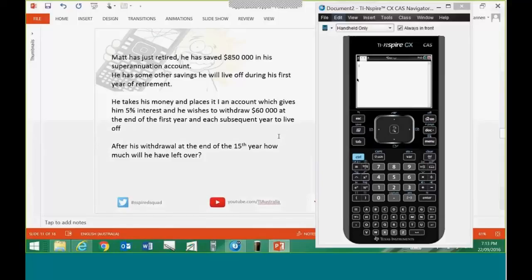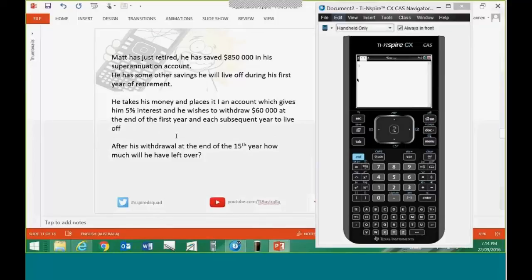And his pot of money is going to sit there for the first year because he's actually got enough savings at the moment to keep him going for his first year of retirement. So the problem is, after his withdrawal at the end of the 15th year, how much will be left over? It's not just a matter of taking $60,000 away from $850,000 15 times, because we've got this compounding effect of the interest as well.